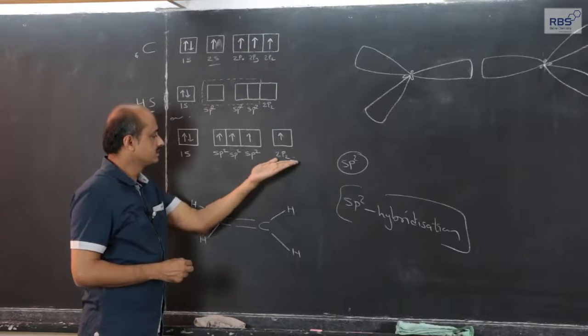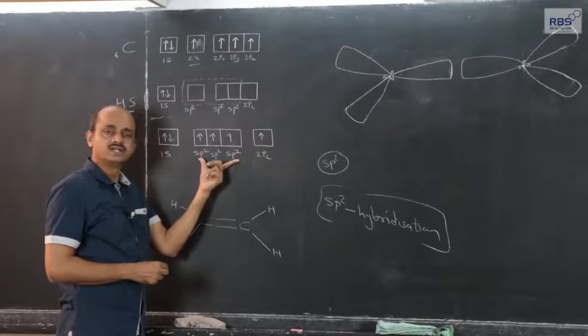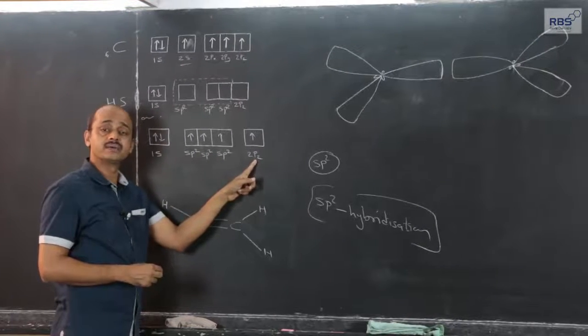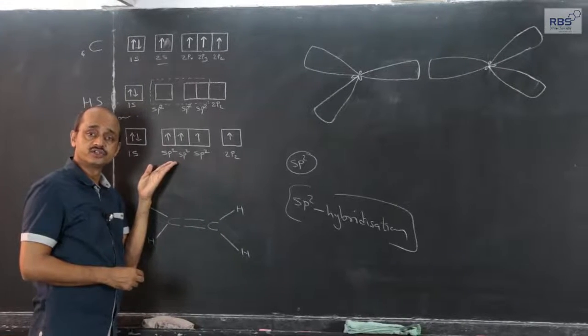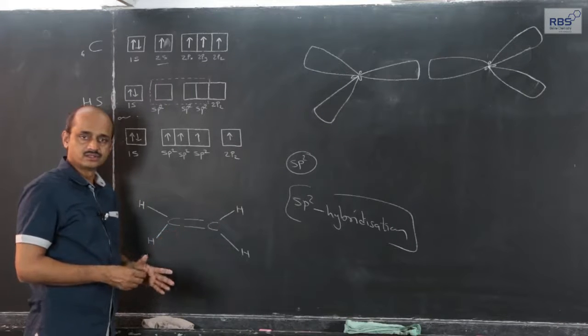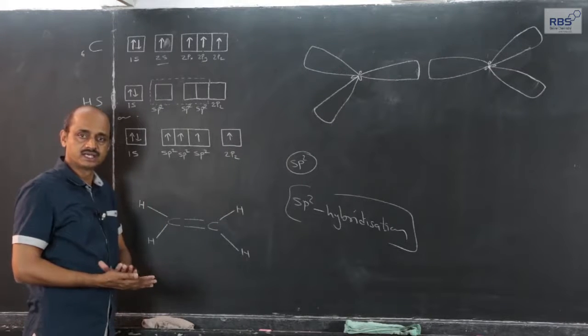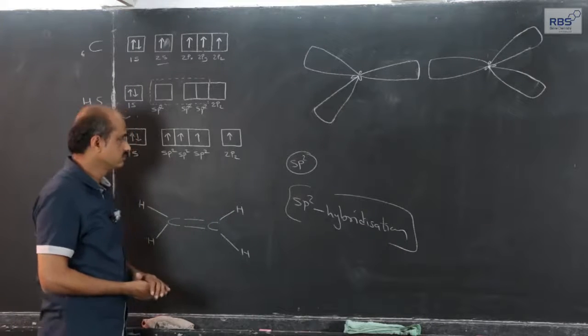Now, how should these new orbitals, three hybrid orbitals and one unhybridized, get oriented in space? The very simple logic is that they should get oriented in space in such a way that there is minimum repulsion among themselves.